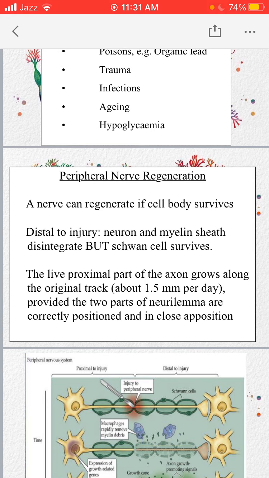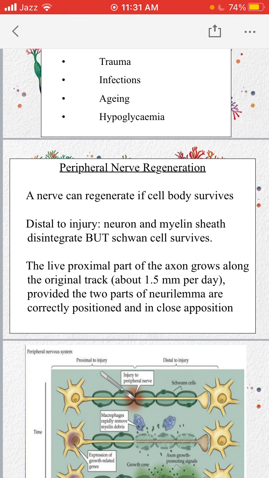The proximal axon grows along the original track, and this happens only when the two parts, the proximal and the distal parts, are in close apposition. It means they are not far apart from each other. So if the neurilemma is correctly positioned and is in close apposition, then only regeneration can occur.